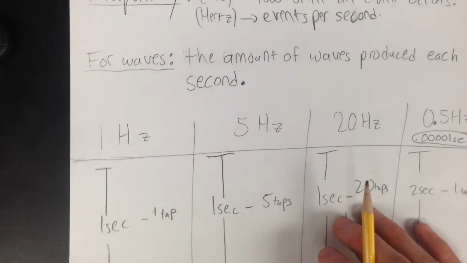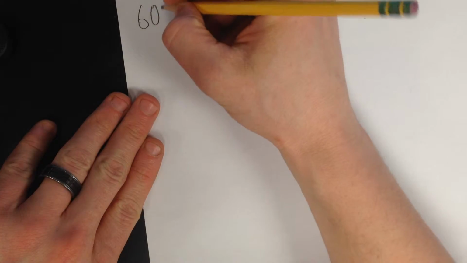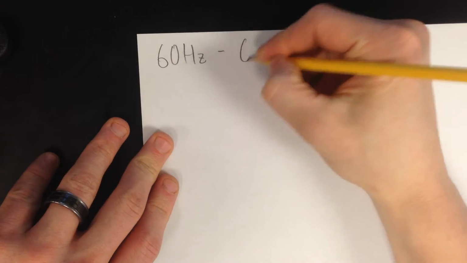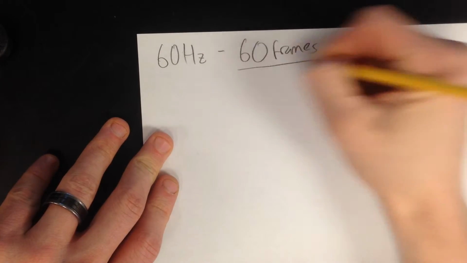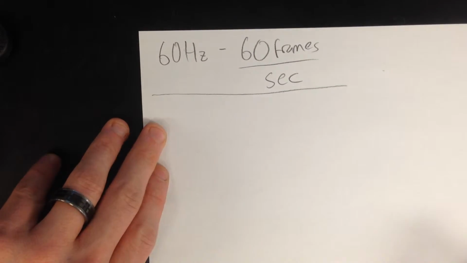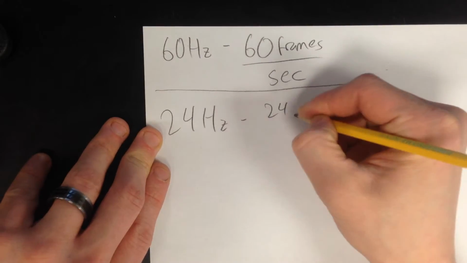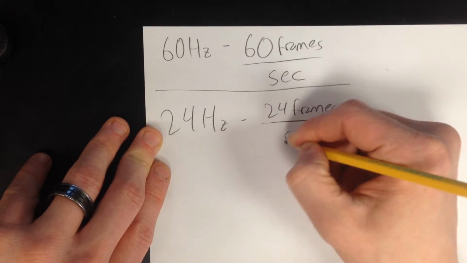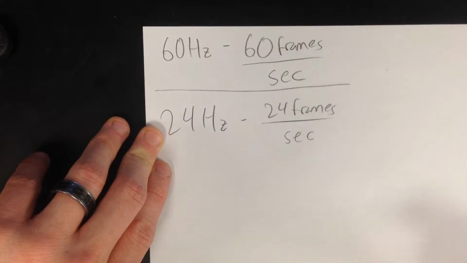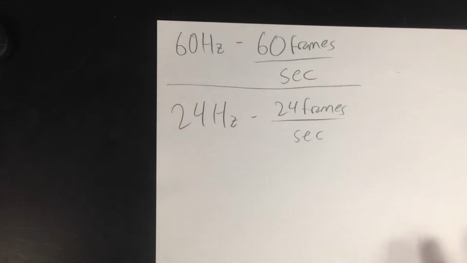Alright. Another word about hertz: 60 hertz. Most video games run at 60 hertz. So what does that mean? 60 frames per second, for you video game geeks out there like me. But if you like movies, 24 hertz. 24 frames are shown every second. Those are both more than our eye can make out. But for video games, you need more to make it look more fluid. More pictures every second.